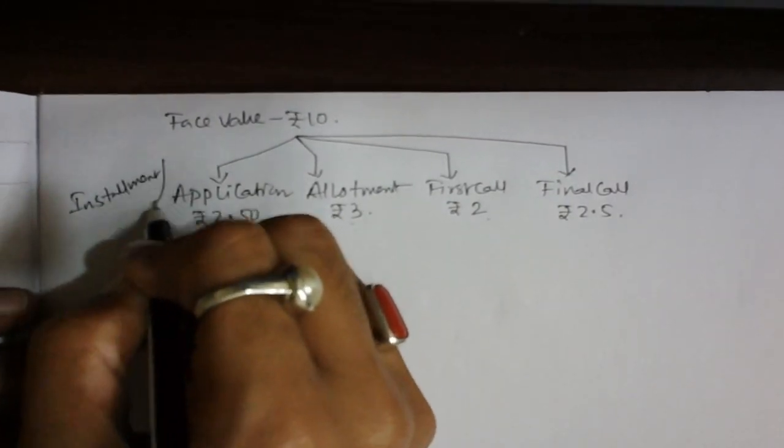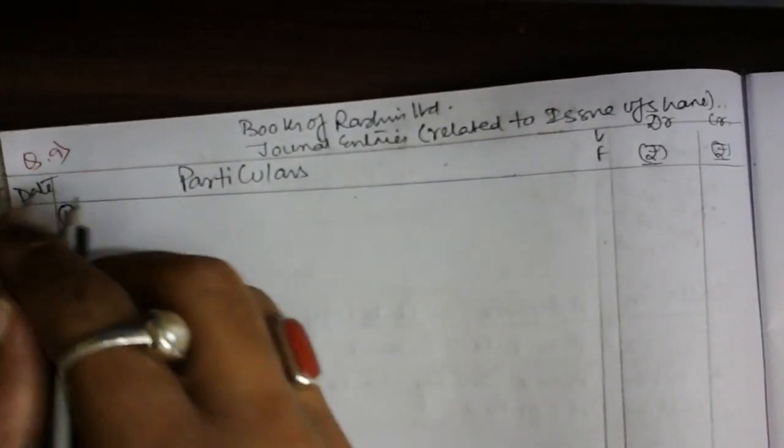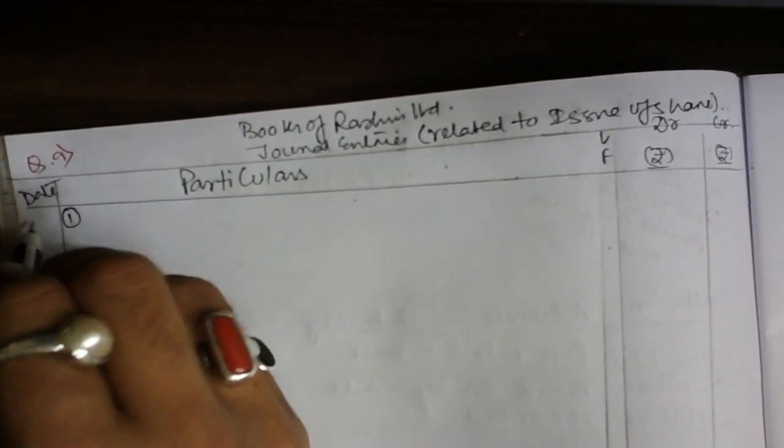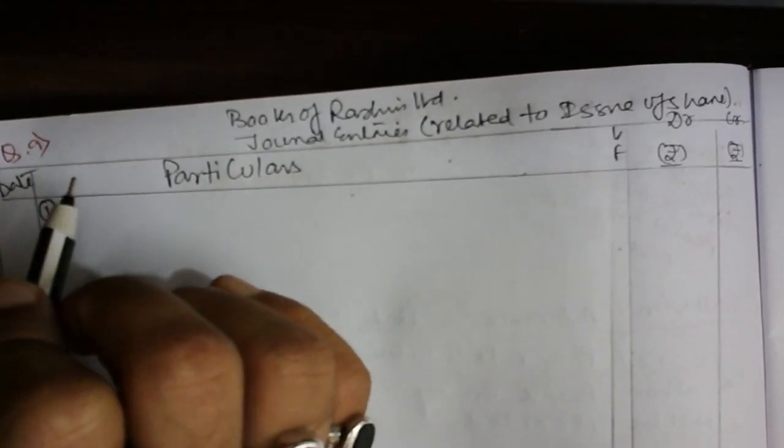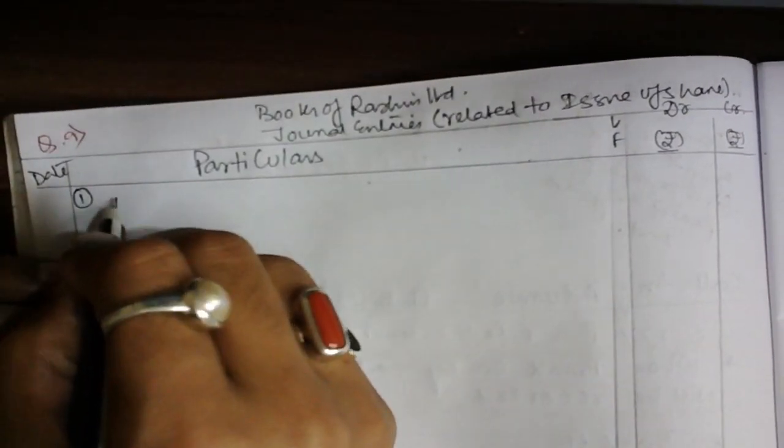Okay, so now guys, the first entry that we need to make is the journal entry related to the application money received. And guys, there is no date given, so you can write nothing here. As nothing is given, I am just ignoring it. So here you can write bank account debit.